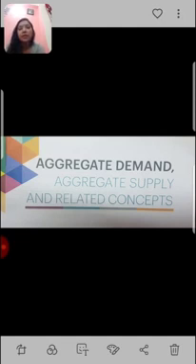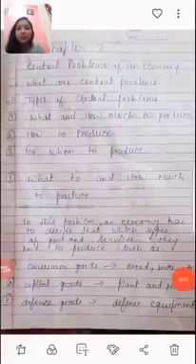Yes, dear students. Yesterday I told you that we have completed our chapter number 7, that was aggregate demand, aggregate supply and related concepts. Many things we have studied in this chapter, and yesterday I told you we will discuss only the numerical part of this chapter. So let's continue with the point.